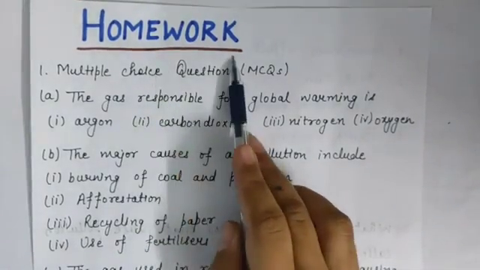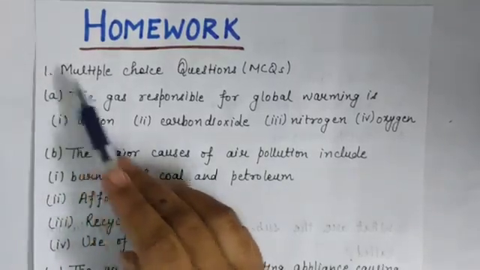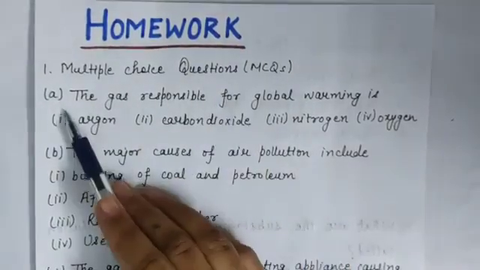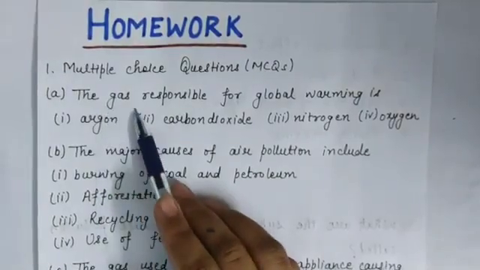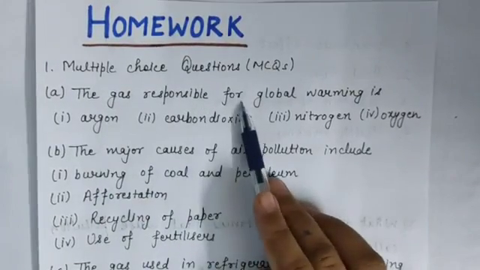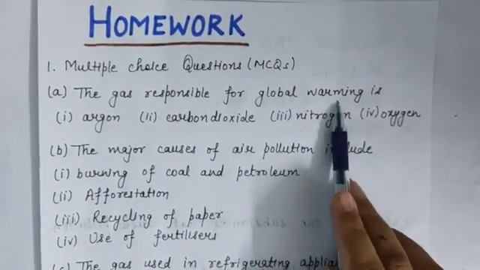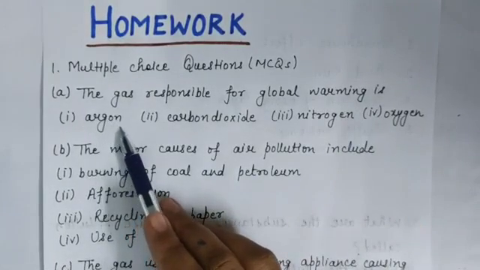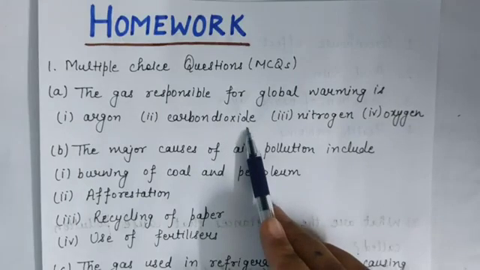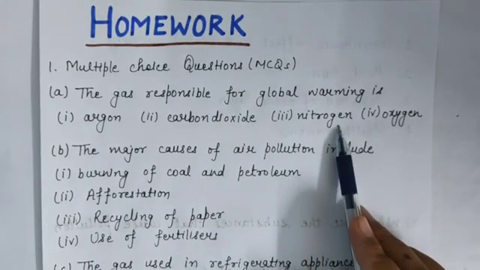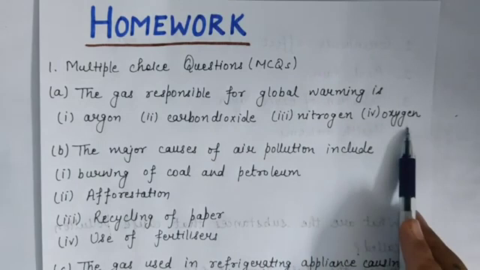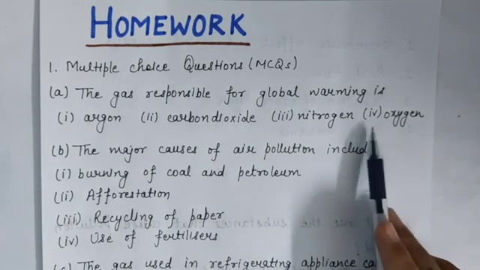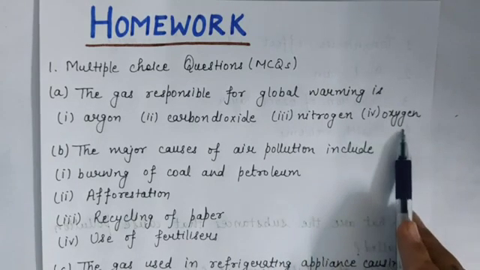Students, this is your homework. Question number 1, multiple choice question. A part, the gas responsible for global warming is. Options are argon, carbon dioxide, nitrogen, and oxygen. You have to select any one option.